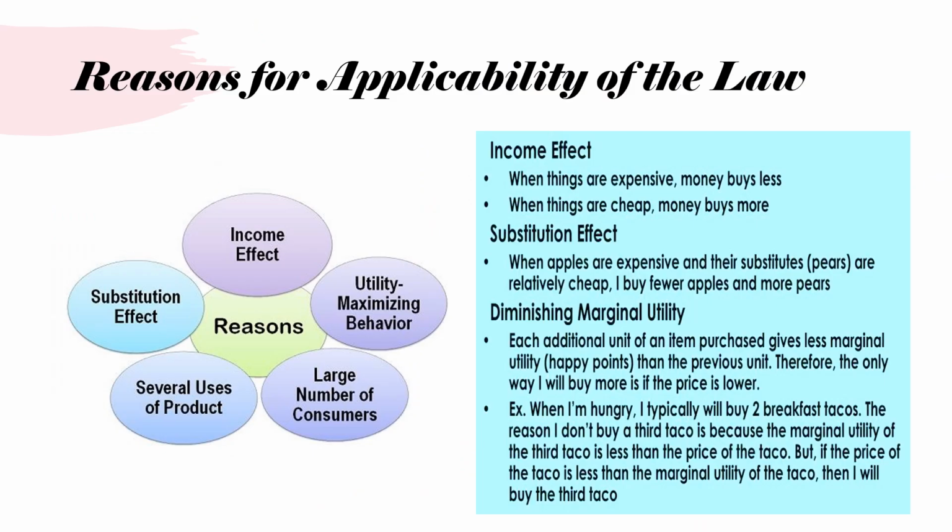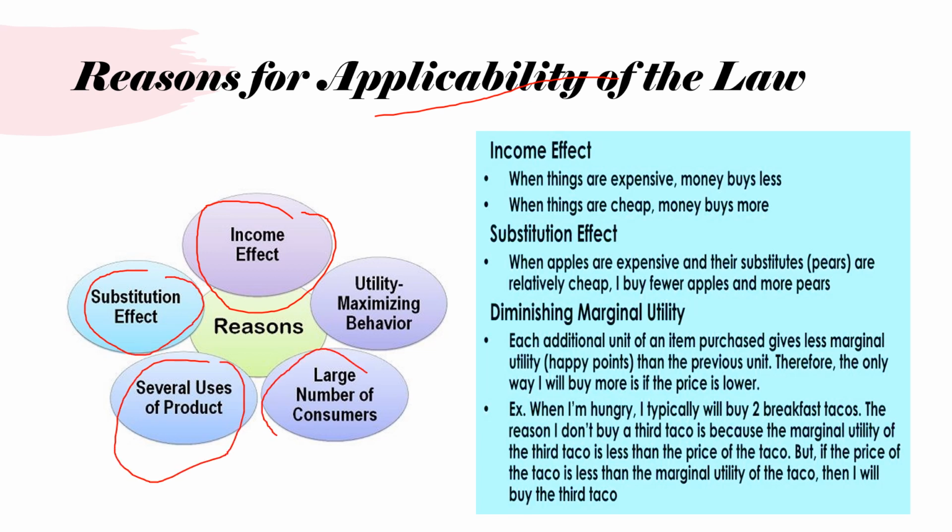Next one is the reasons for the applicability of the law. There are mainly five reasons for the applicability. First is the income effect. Second, substitution effect. Third, several uses of the product. Fourth, large number of consumers. And fifth one is the utility maximizing behavior. But out of these five, mainly three are considered to be important. That is income effect, substitution effect, and diminishing marginal utility or utility maximizing behavior.